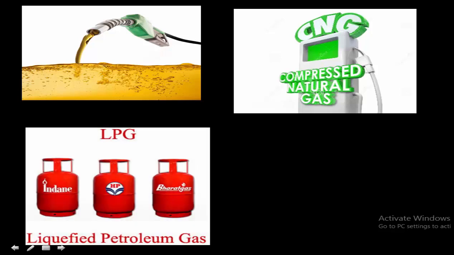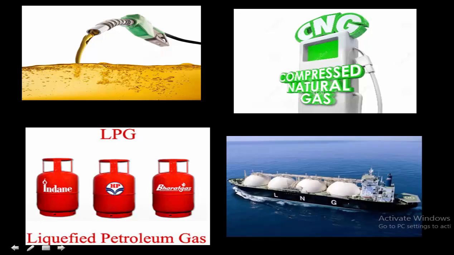Another very basic thing that we use in our day-to-day life is LPG, that is liquefied petroleum gas. It mainly consists of butane along with ethane and propane. The major component in LPG is butane, which is also nothing but a hydrocarbon.